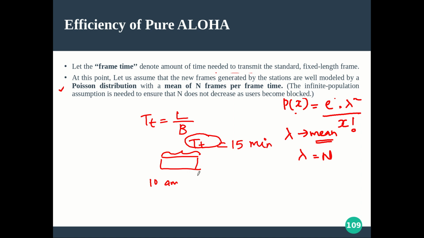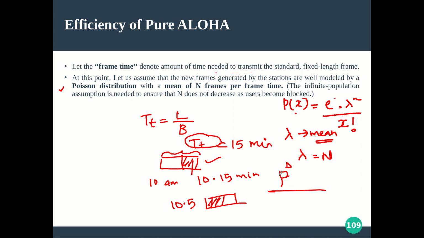So from 10 a.m. to 10:15 a.m. you will keep on transmitting your frame, right? Now between this duration, if any other station also starts transmitting from 10:05, what is going to happen? Some portion of your frame will collide with some portion of the frame being generated by the other station, because all of them depend on the same medium, right?